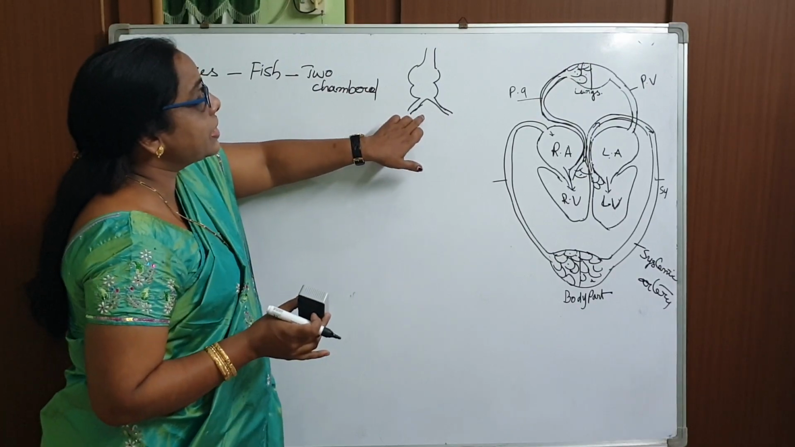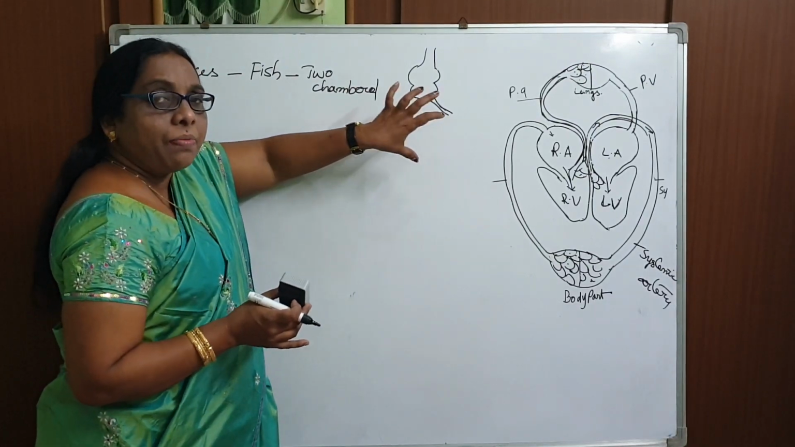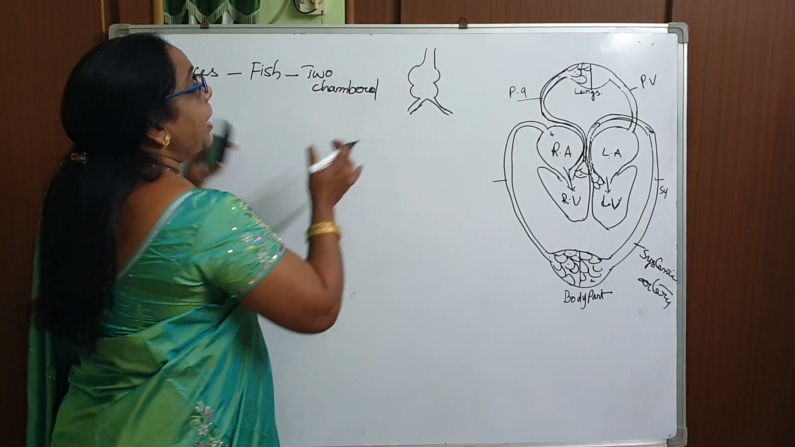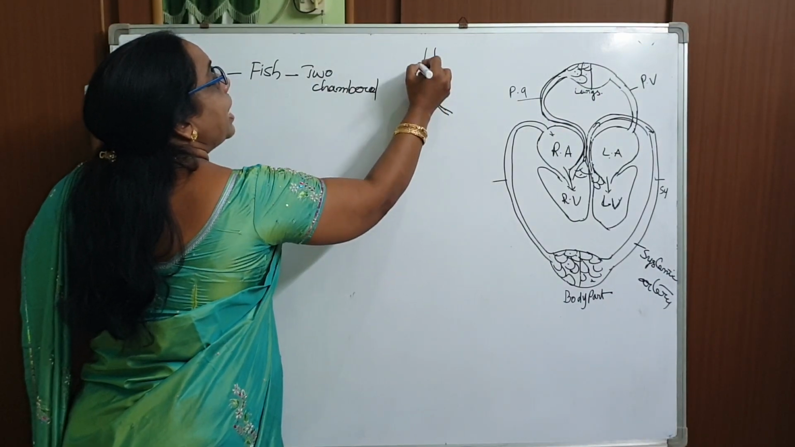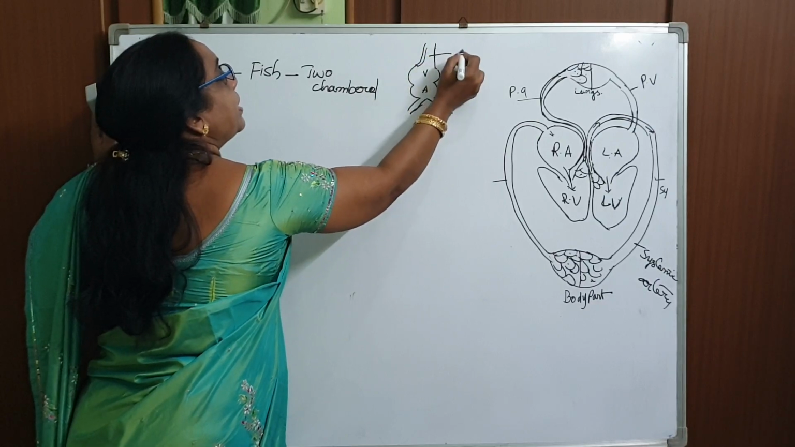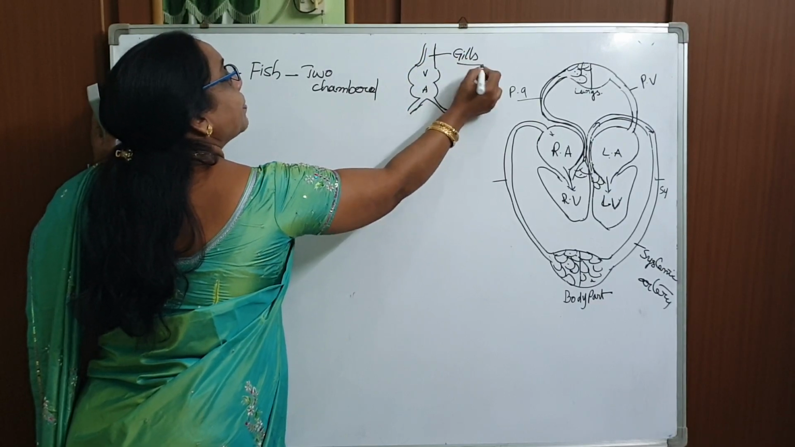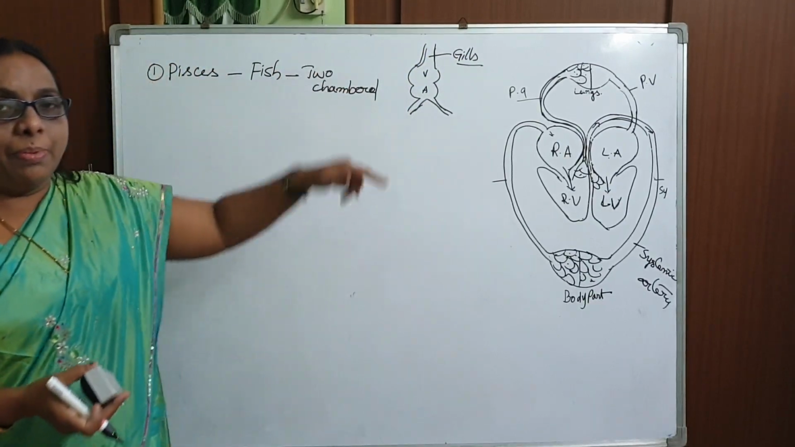The sinus venosus collects the deoxygenated blood from all the body parts of the fish, and it will open into the auricles, and the auricles to the ventricles, and through the ventricles it reaches the gills. That's it. Only one time the blood will flow.